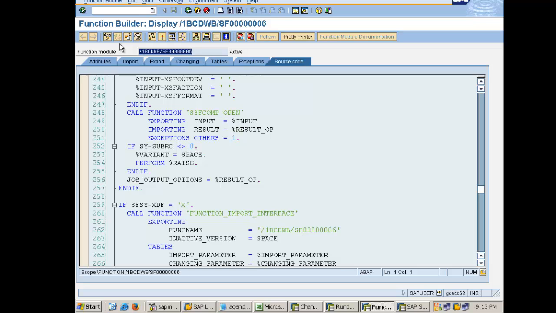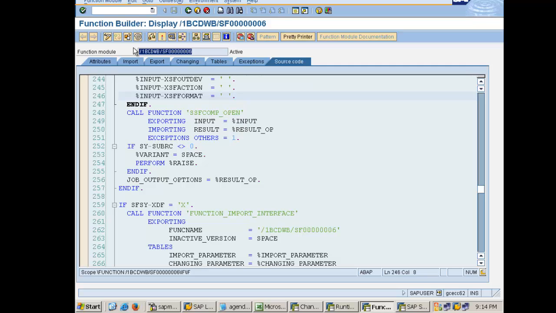Now this is the case of 800 client. Let's talk about the quality system. The number range might be different there, and 6 is already consumed when you are creating your smart form or migrating your smart form from dev to quality. Let's say already 10 smart forms were moved to quality and the number 6 is already consumed. Then what happens in quality, based on the available number range, SAP will generate a new function module there. The content of the function module remains same because it comes from the smart form directly, but the name of the function module will vary in different systems.